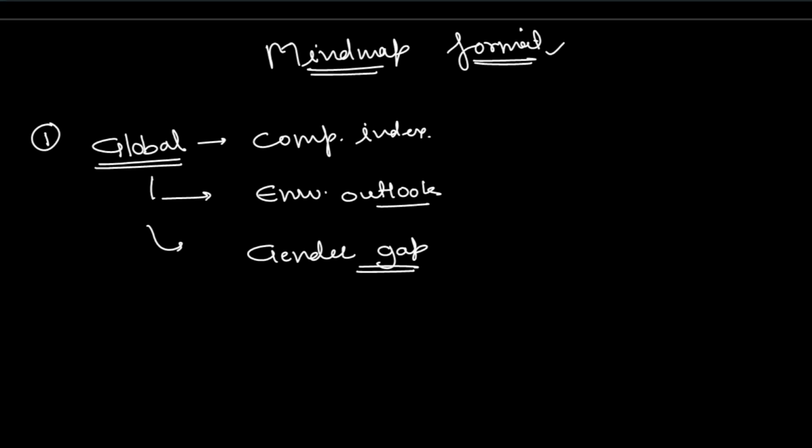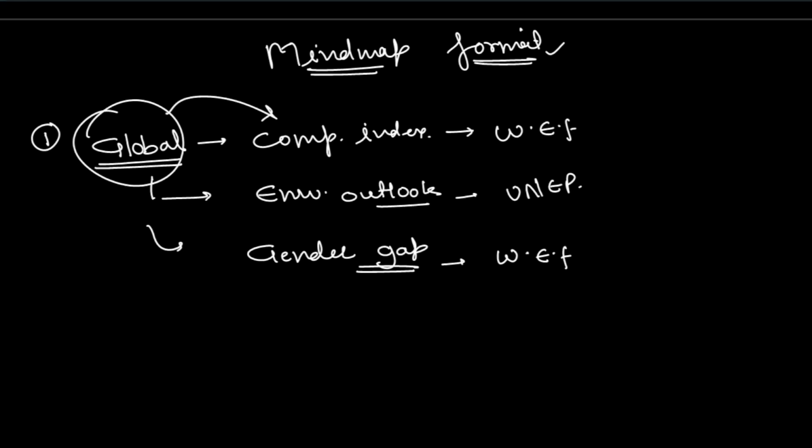So these are released by various different organizations, such as this Global Competitiveness Index. This is released by the World Economic Forum. If we take the Global Environment Outlook, it is released by the UNEP. If we take the Global Gender Gap Report, it is also released by the World Economic Forum. So it will be confusing for you if you remember this keyword and then go to report and then remember the organization, because these will keep changing despite sounding rather similar, despite having the same keyword.